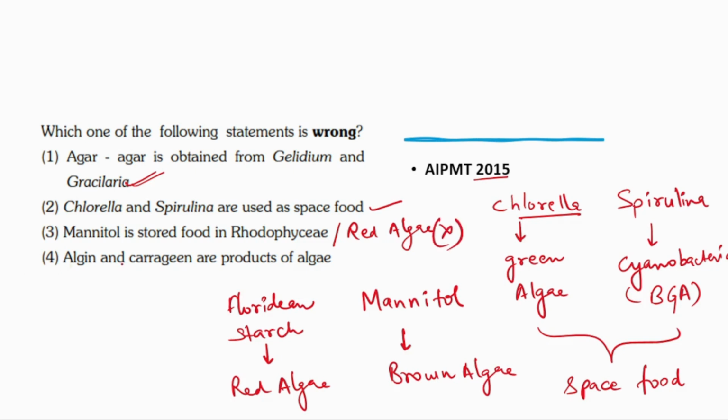Statement 4 says that algin and carrageen are products of algae. Absolutely correct. Algin we obtain from the brown algae, and carrageen we obtain from the red algae, and both are products of algae and have commercial usage. So the question is asking about the wrong statement. So the wrong statement is statement number 3, which says that mannitol is a stored food in Rhodophyceae. Mannitol is the stored food in Phaeophyceae, which is the brown algae, not in Rhodophyceae. So the correct option is option number 3.